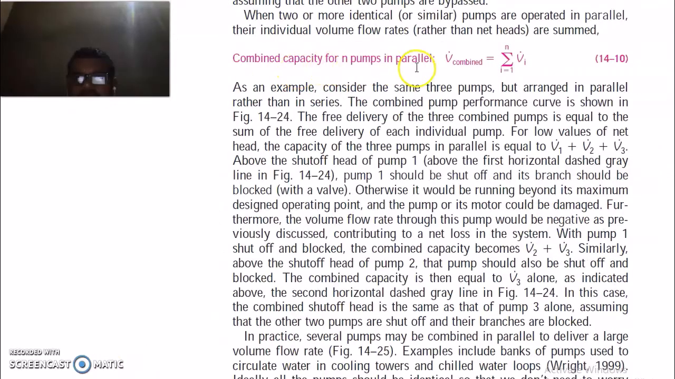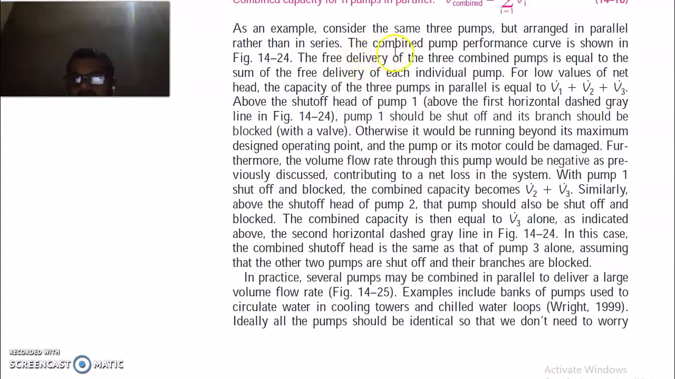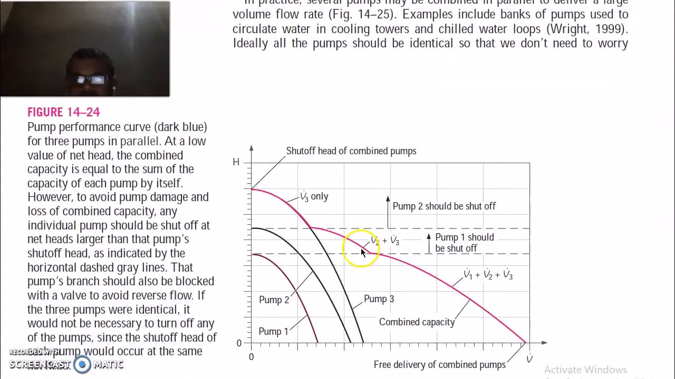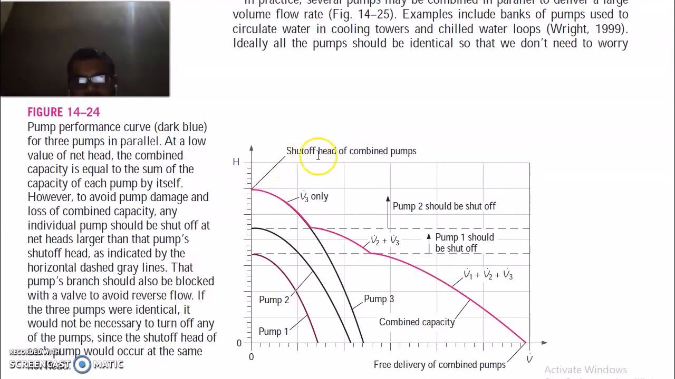The combined capacity of n parallel pumps, V combined, is equal to the sum of the volume flow rates of the individual pumps. So take an example here in which you have pumps in parallel. Combined pump performance is shown in the figure. So here we have pumps 1, 2, 3. Again, this head is the total of the maximum heads of these pumps. This is the shut off head of the combined pumps and this is the free delivery of the combined pumps. This is the combined capacity, which is the volume flow rate. It is equal to this.